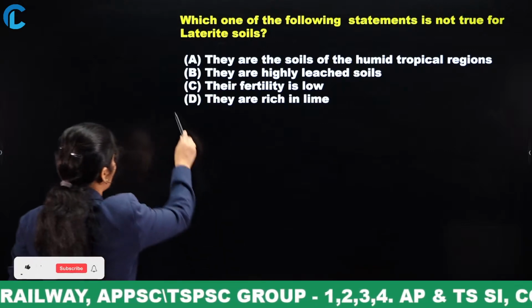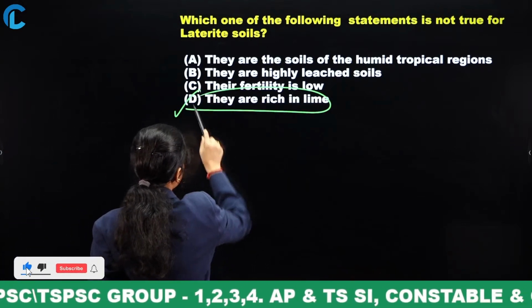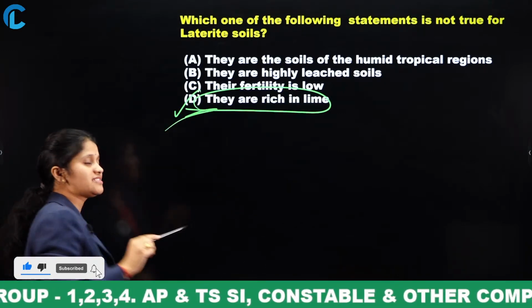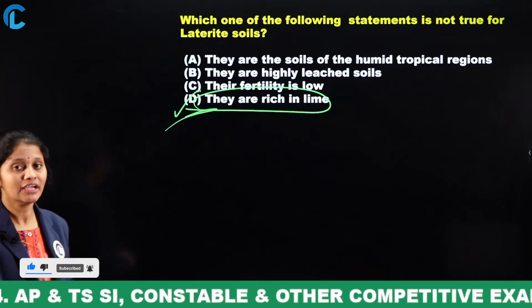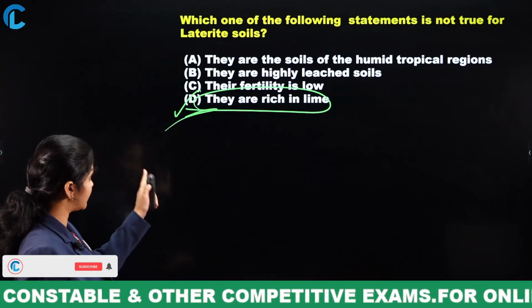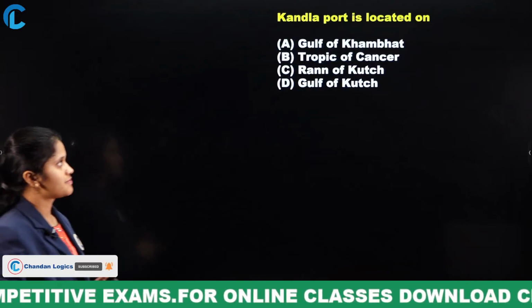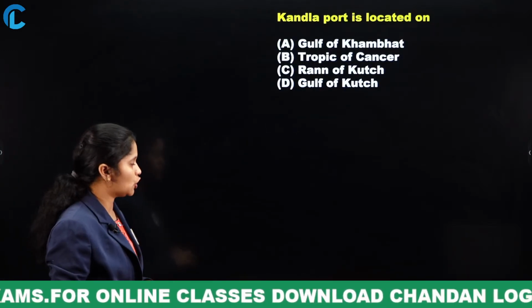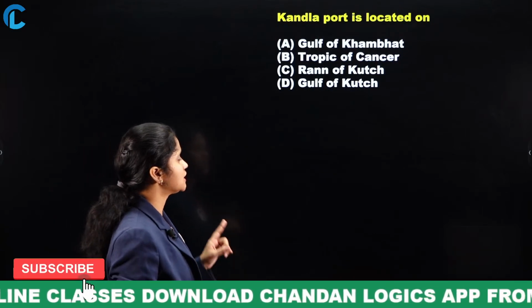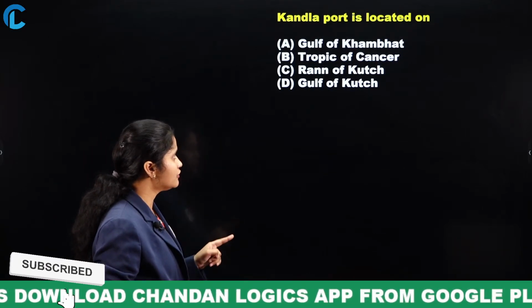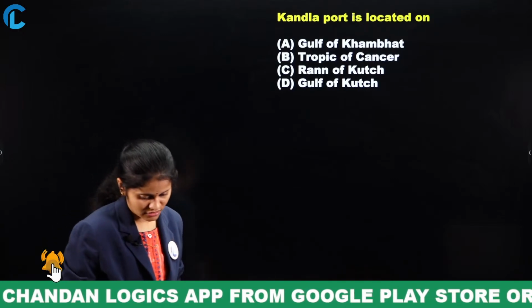Here your answer is option D. They are not rich in lime. But the statement says laterite soils are rich in lime, which is false and not correct. Next, Kandla port is located on the Gulf of Khambhat, Tropic of Cancer, Rann of Kutch, or Gulf of Kutch?